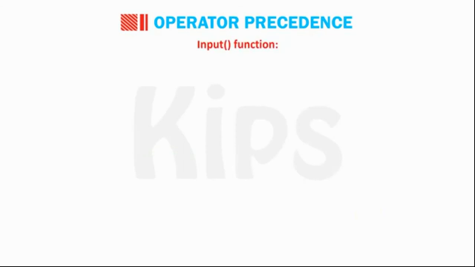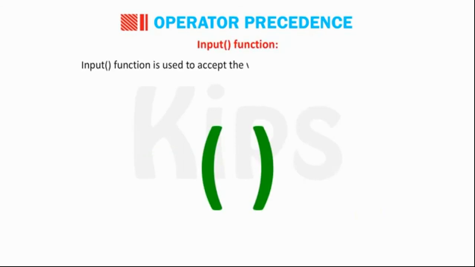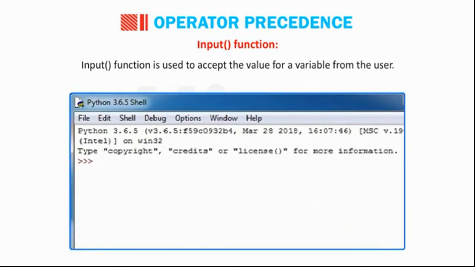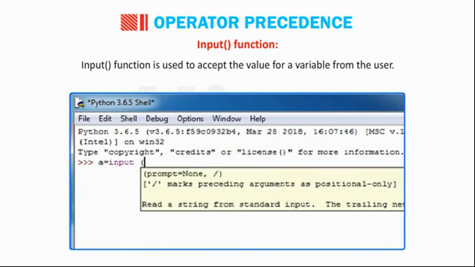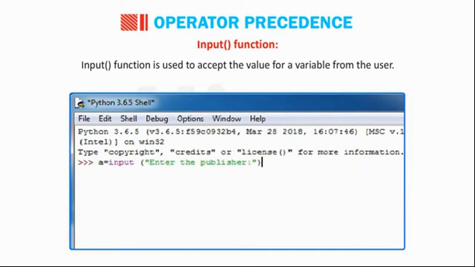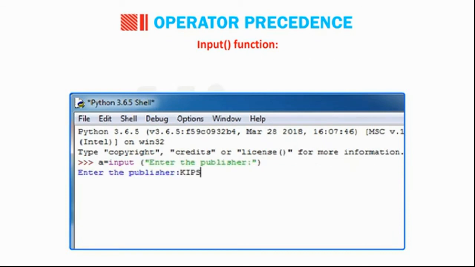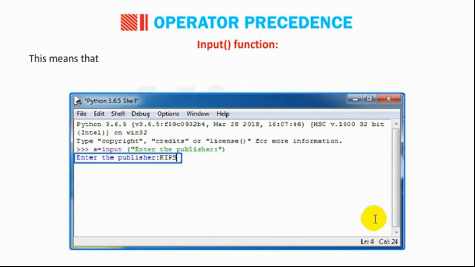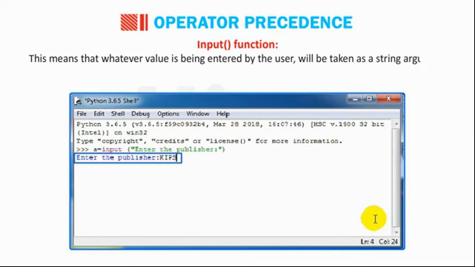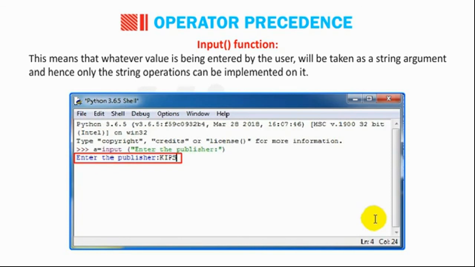The input() function is used to accept the value for a variable from the user. A = input("Enter the publisher: "). Enter the publisher: Kips. In Python, the input() function takes one string argument. This means that whatever value is entered by the user will be taken as a string, and hence only string operations can be implemented on it.